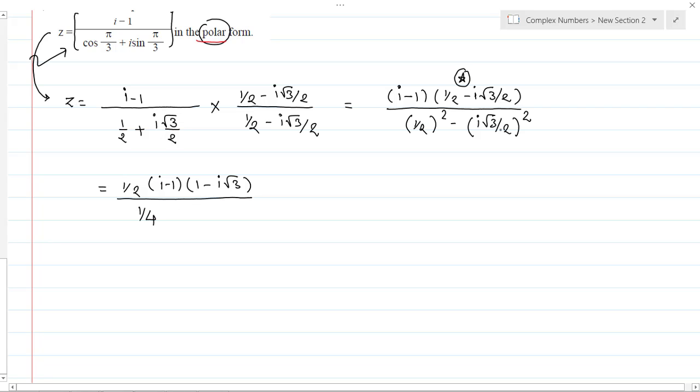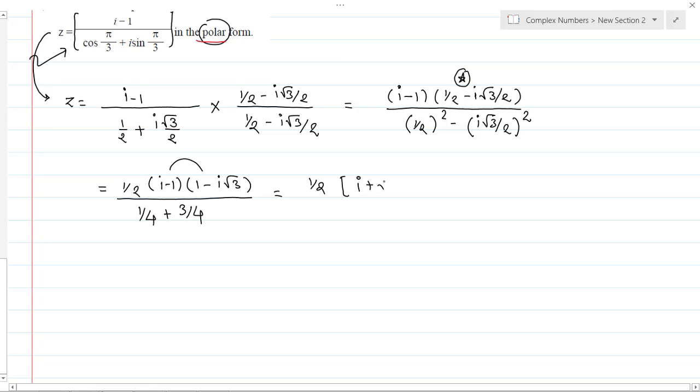So we have (i root 3 by 2) square, so i square becomes minus 1, (root 3 by 2) square is 3 by 4. So it's minus minus plus 3 by 4, which is equals to 1 by 2. Now solve these two brackets. So i into 1 is i, minus i becomes plus 1, and it's a root 3.